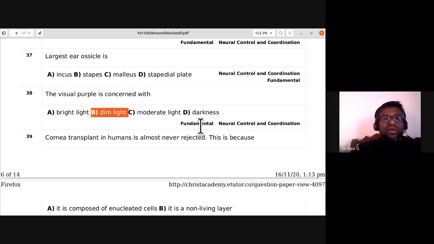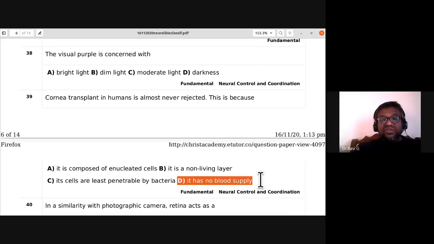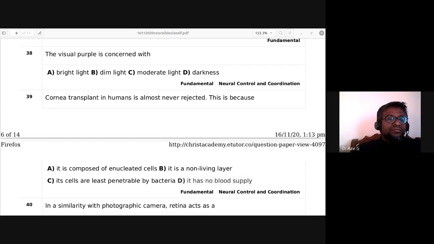39th, cornea transplant in human is almost never rejected. This is because it is composed of enucleated cell. It is a non-living layer. Its cells are least penetrable by bacteria. It has no blood supply. So cornea transplants in human is almost never rejected because it has no blood supply. So 39th, D is the answer.